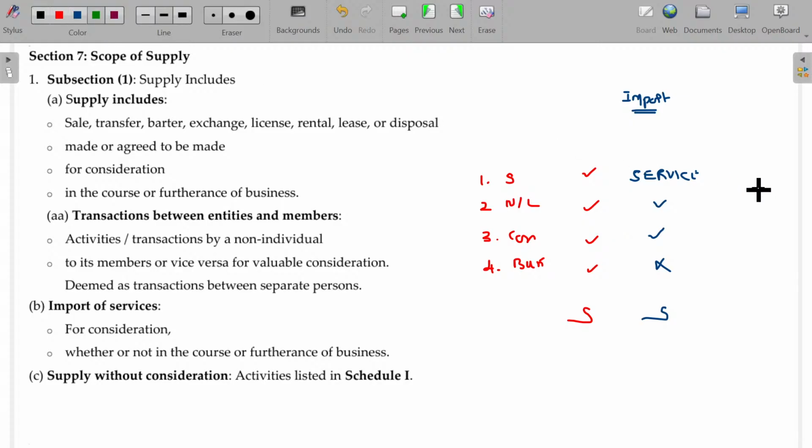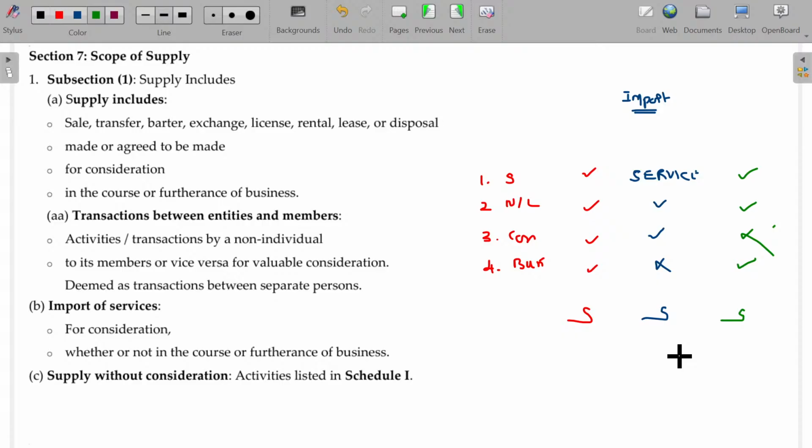The last one being, this one is okay, this one is okay, and this one is okay, but this one is missing, sir. Consideration. In the absence of consideration, it is not supply. That's how we have seen. But in exception number two, where the consideration is absent, yet this will be supply. First condition, all the four satisfied, no doubt, supply only. But escape from that, sir.